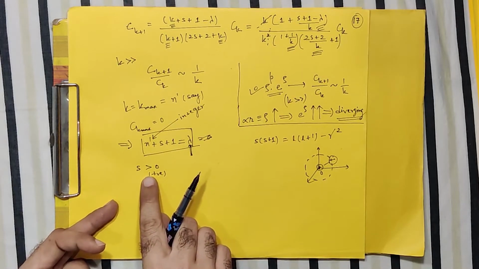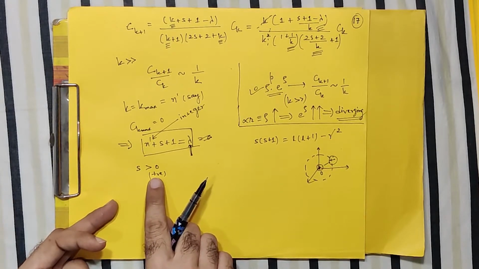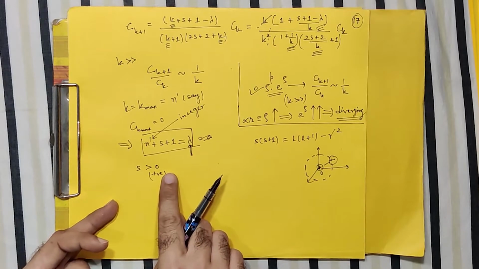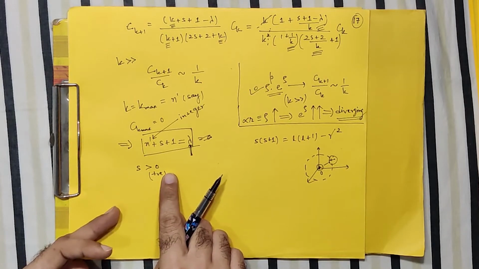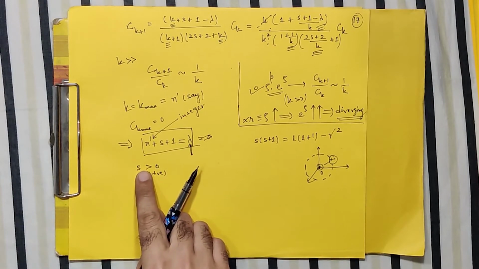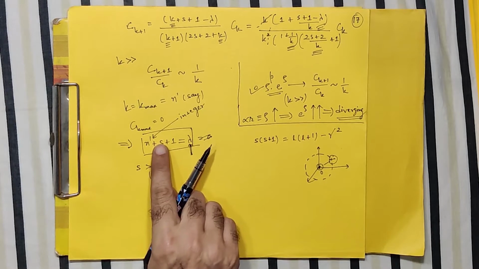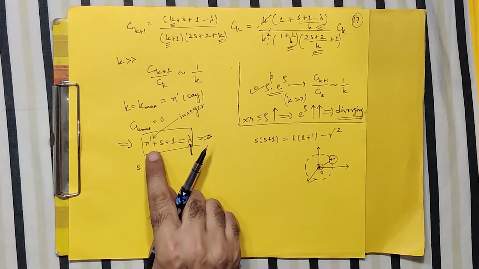Similarly, you also impose a condition for the finiteness of the wave function at the origin. You need a finite value of the wave function, which demands that your s should be greater than 0. So basically, we are looking for a case where s is greater than 0 and your k maximum value will take this value which we call n dash.